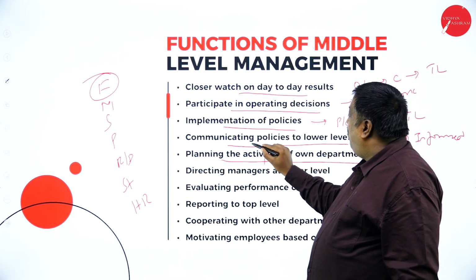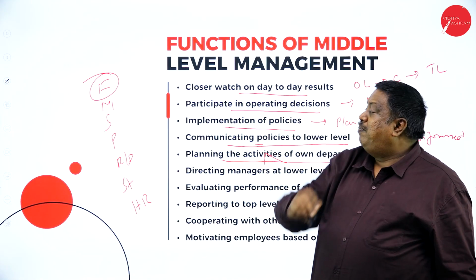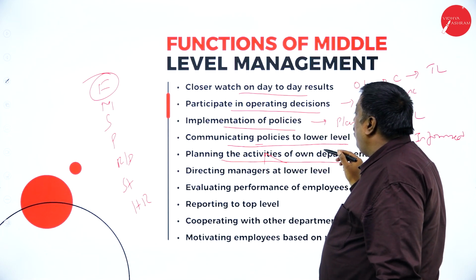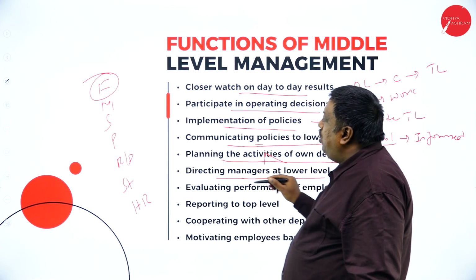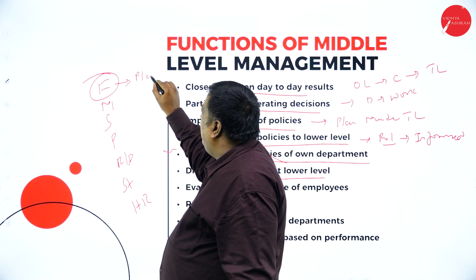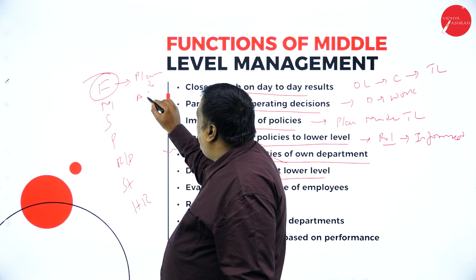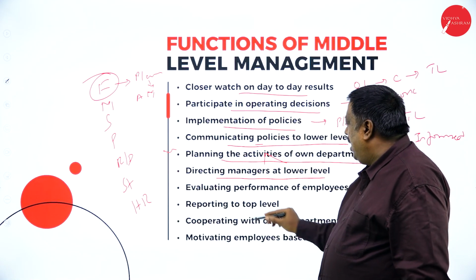Here, planning and policies are made by the top level for the overall things. But here, each department can plan according to their own activities. Directing managers at lower level: after framing what has to be done, the planning, they are going to inform assistant managers how the work has to be done in their departments.